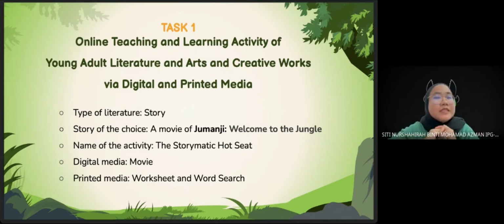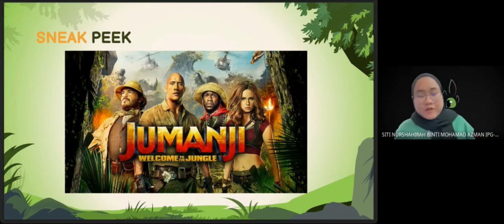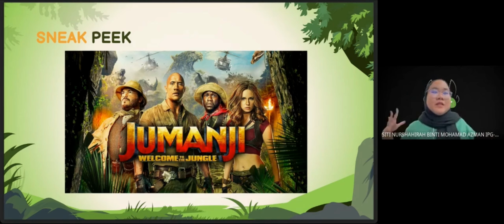So the digital media that I use in this activity is the movie Jumanji itself, and the printed media that I will be using is the worksheet and also a word search. So here is a sneak peek of the movie Jumanji: Welcome to the Jungle. This will be my digital media for this activity.